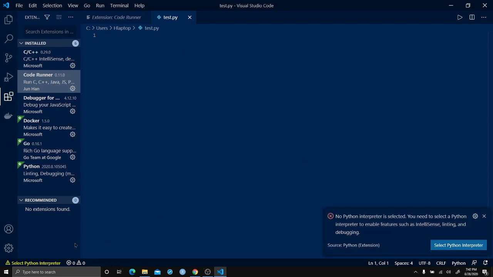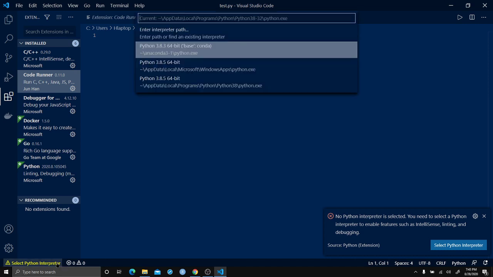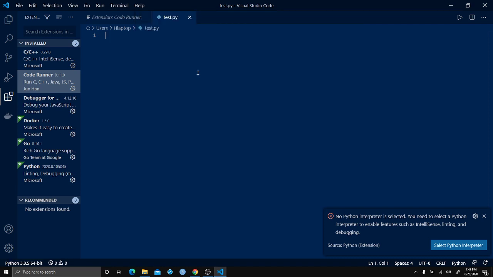Okay, we didn't have Python, so we can see that and select the Python interpreter. Click here, and because I've already installed different versions of Python, you can select a different version. We select one, 3.8.5, 64-bit.